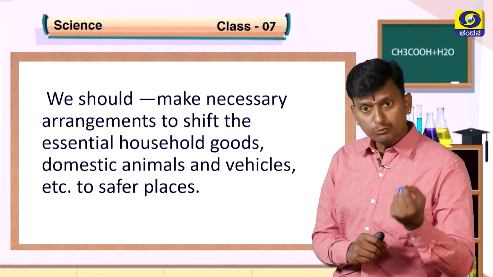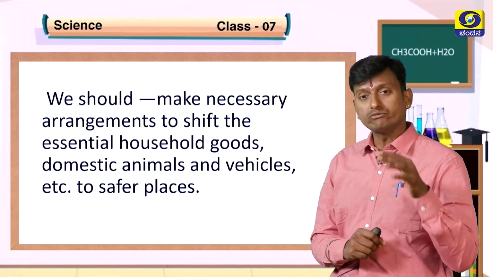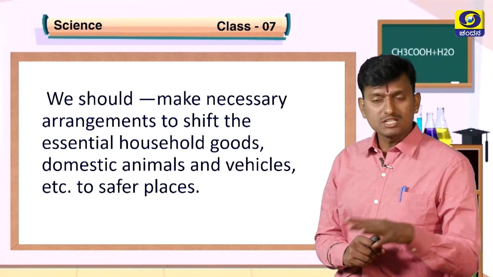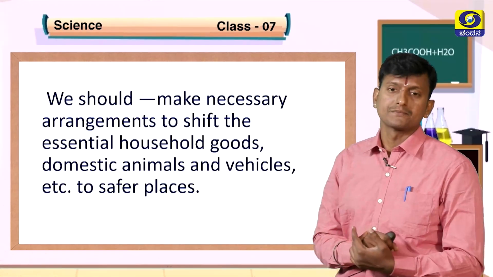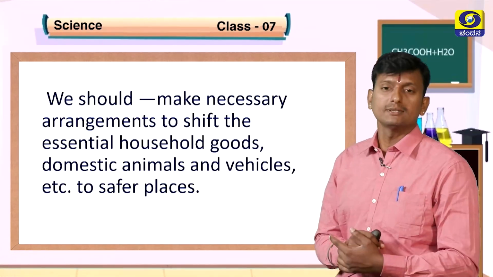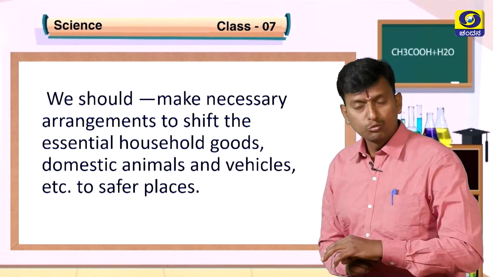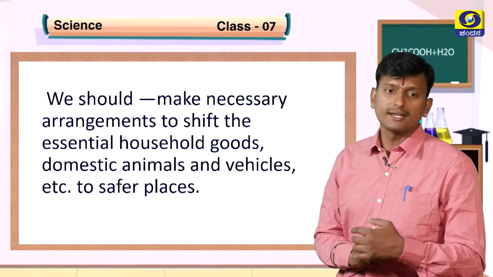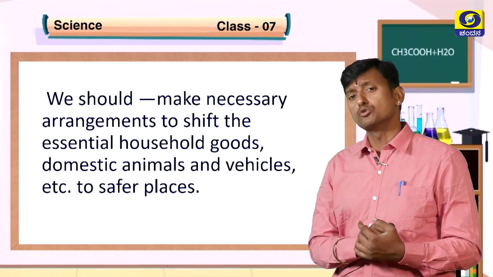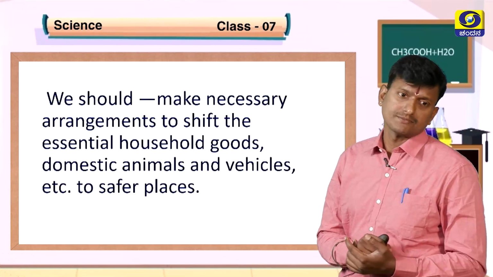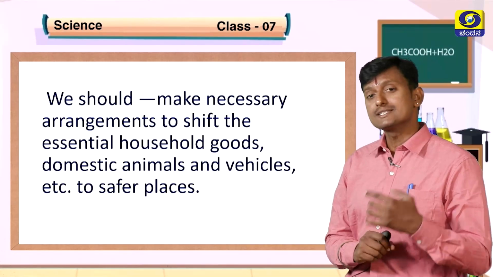So one or two days before, they give information about which place the cyclone or storm is going to hit. So without neglecting the information, we should move to safer places, carrying the essential goods and domestic animals and also vehicles.